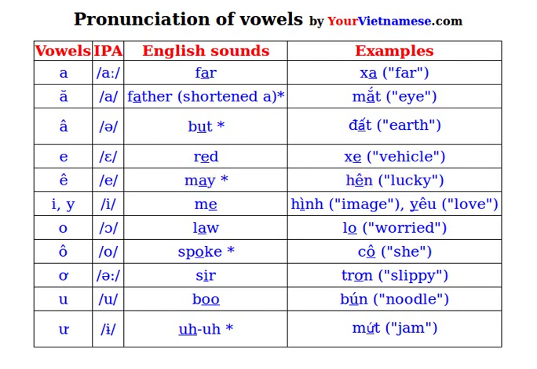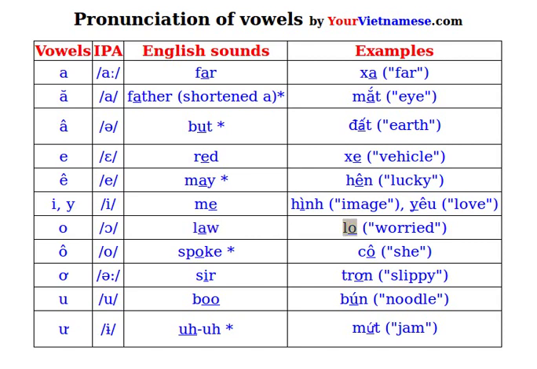Now the next two vowels, the English I and the English Y, both of them are pronounced as E in Vietnamese. Very much the same as me. The E sounds in me. Examples are hun, which means image, and yêu, which means love.